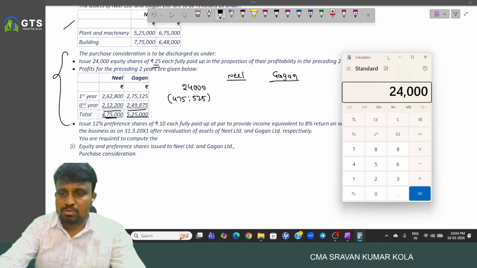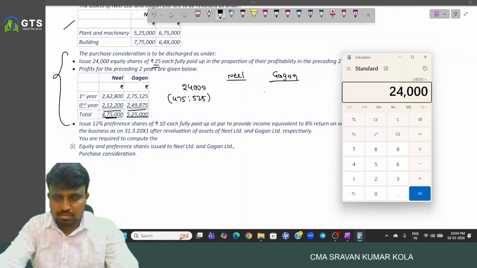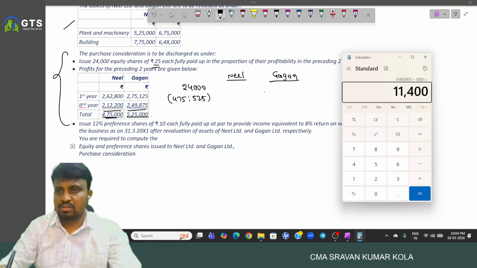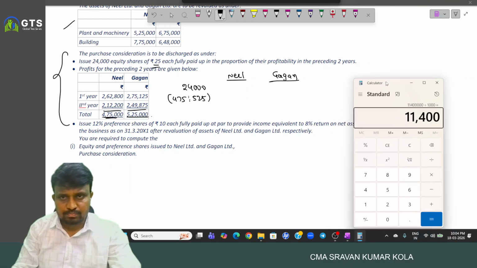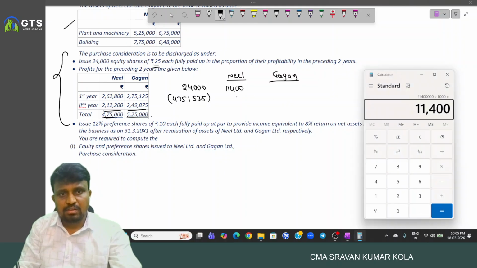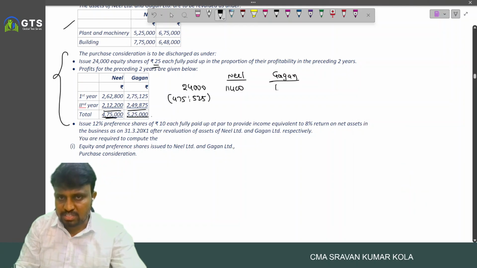So 24,000 into 475 by 1000, in proportion to their profitability in the preceding 2 years. So how many shares? 11,400. The remaining, 12,600, into 25.